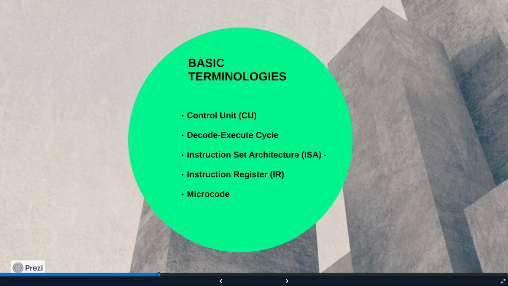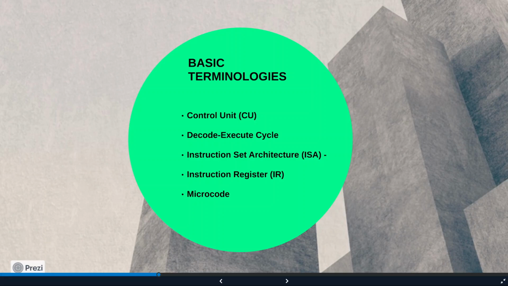Next up, we have the instruction set architecture or ISA. It is the set of instructions that a computer's CPU can execute. ISA is critical to the operation of the computer as it defines the basic operations that the CPU can perform. There are several standardized ISAs such as x86 ISA for personal computers and ARM ISA for mobile devices that allow for compatibility and interoperability between different computer systems.